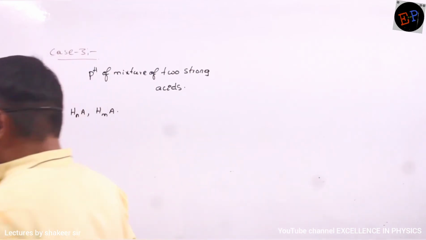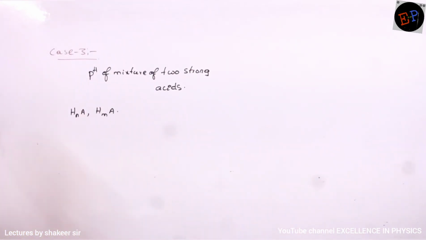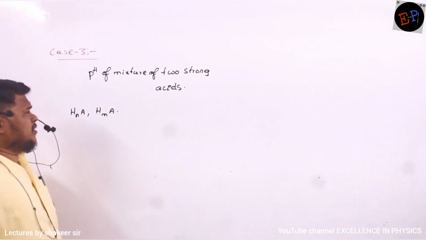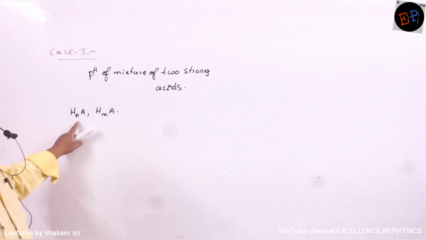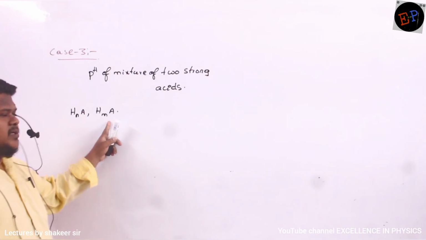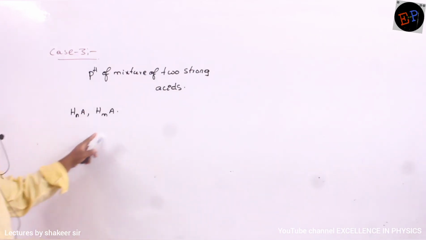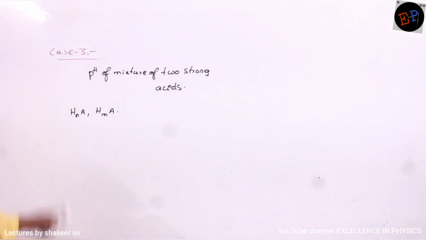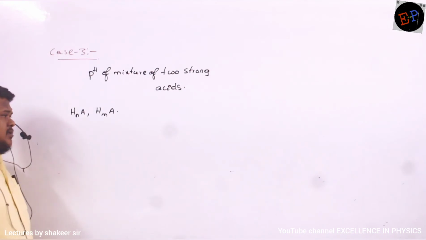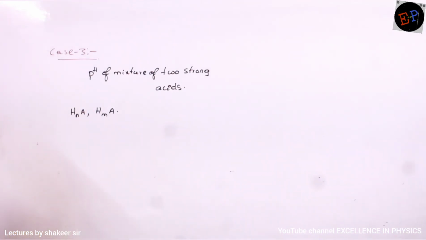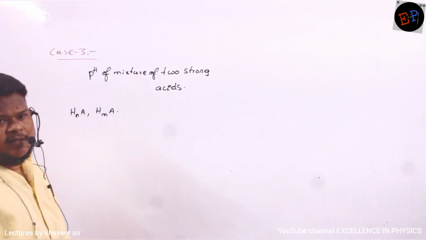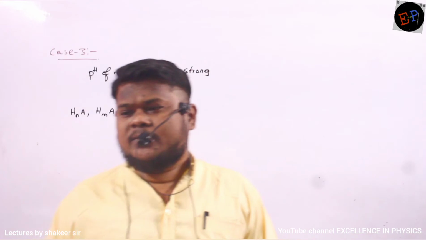Okay, so next we are discussing case number 3. Case number 3 is where we take a mixture of two strong acids. HNA is one acid, HMA is another acid. In this acid, N number of hydrogen atoms are present, and in this one, M number of hydrogen atoms are present. Both of them are mixed in a container, and I want to calculate the pH of the total mixture.